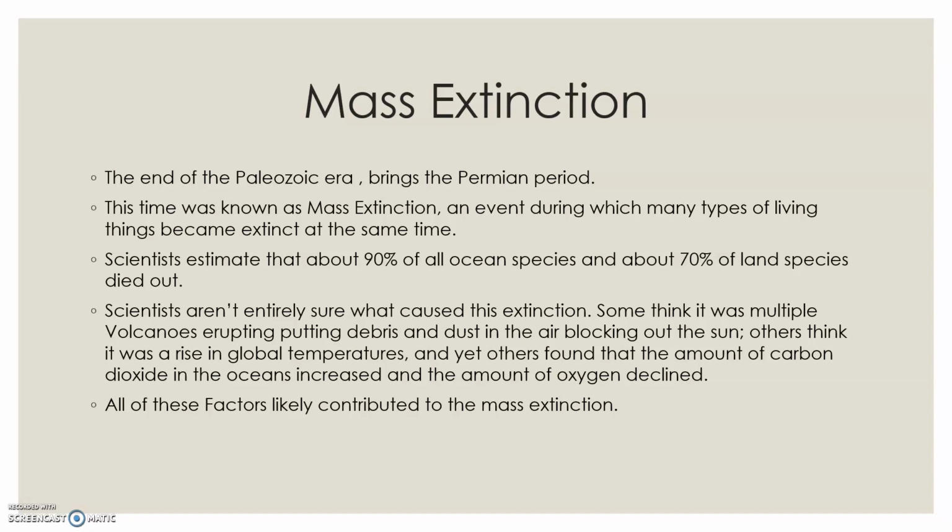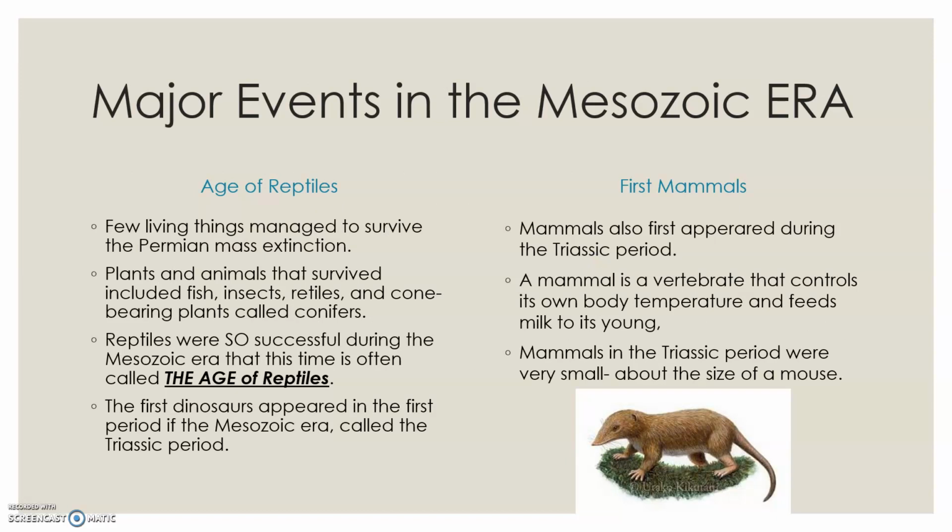Scientists aren't exactly sure what caused this mass extinction. It could have been multiple volcanoes erupting, putting so much debris and dust into the air, blocking out the sun. Well, when you block out the sun, that obviously is going to change the temperature, not allowing plants to grow. Others think it was a rise in global temperature, and yet others found that the amount of carbon dioxide in the oceans increased, and therefore the amount of oxygen declined. But very likely, all of these factors contributed to the mass extinction.